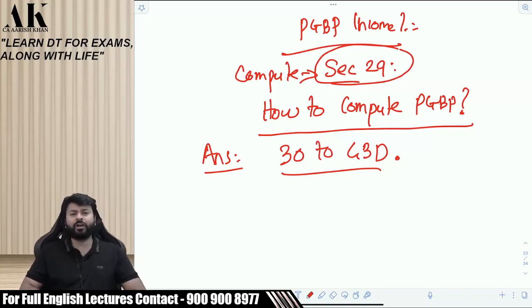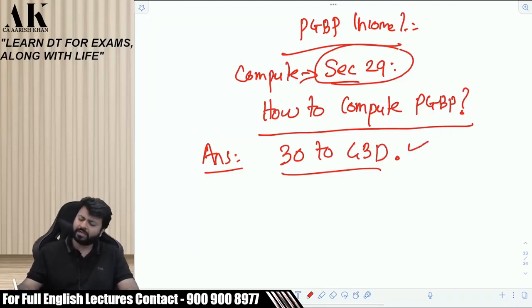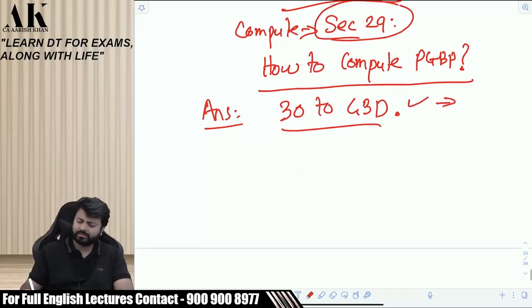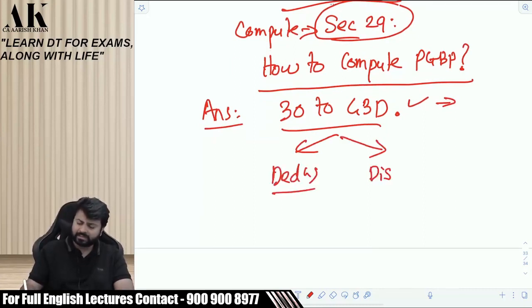But when it comes to PGBP, the law says that read 30 to 43D, you will come to know. Such a vague answer, such an incomplete answer. Now, even if I read section 30 to 43D, what is written in 30 to 43D? There are mainly two things. Mainly, one is deductions and one is disallowances.